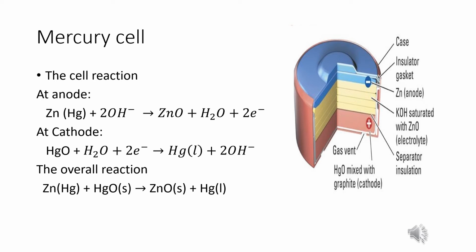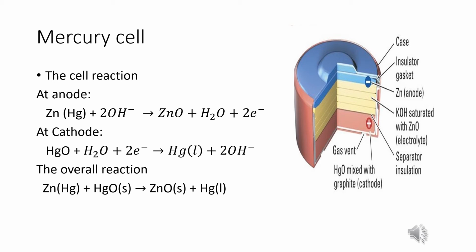The overall cell reaction is Zn(Hg) plus HgO gives ZnO plus Hg, because the OH- and water cancel, and the 2 electrons also cancel.